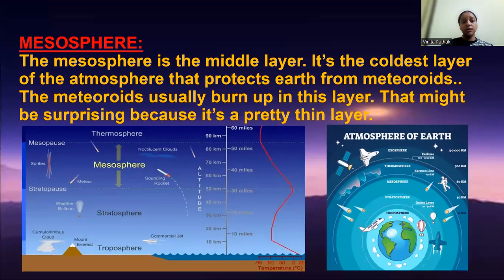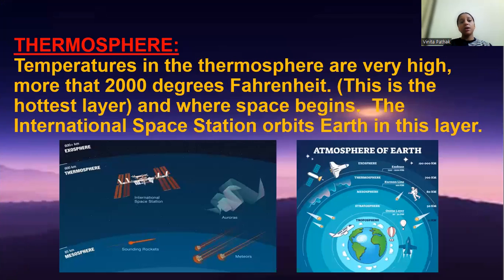Let's move ahead. We have the thermosphere. Temperatures in the thermosphere are very high, more than 2000 degrees Fahrenheit. You can imagine 2000 degrees Fahrenheit. Okay, this is the hottest layer and where space begins. The International Space Station orbits Earth in this layer.